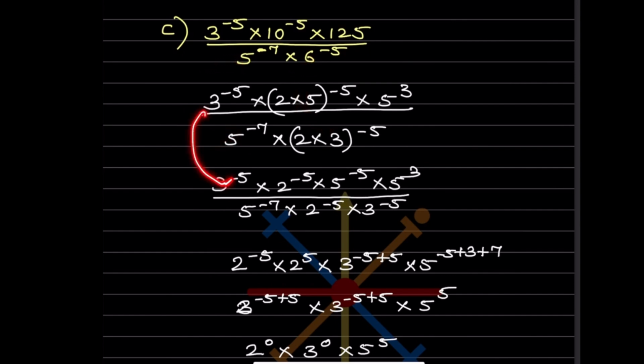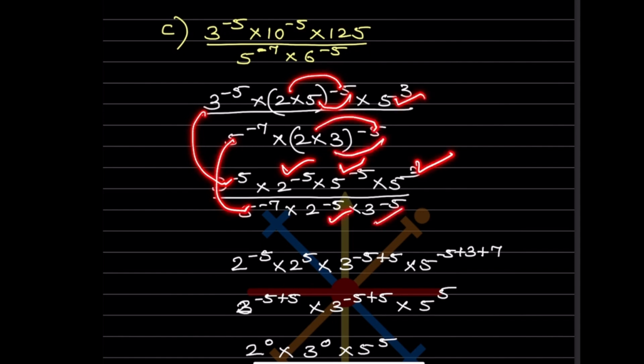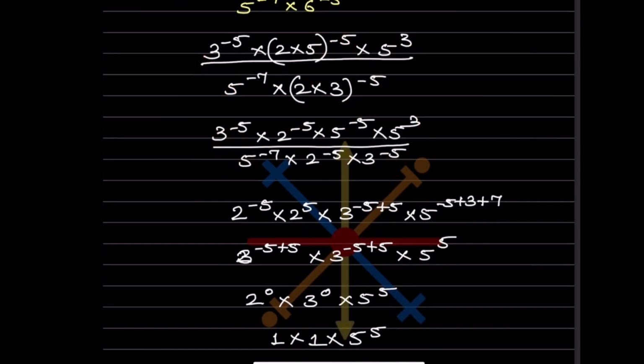This let us write as it is: 2 raised to 5 minus 5, 5 raised to minus 5. This now let us write as it is. Again 2 raised to minus 5 into 3 raised to minus 5 here. So now let us take 2 together first. You know this is division, means minus 5 minus minus becomes plus. So this is what I have written here.